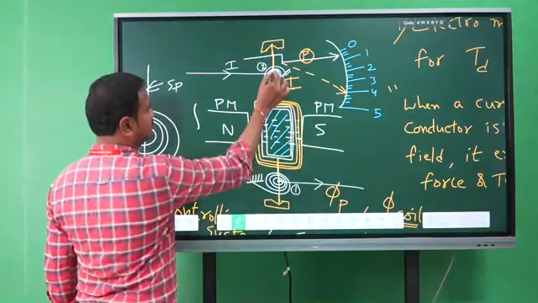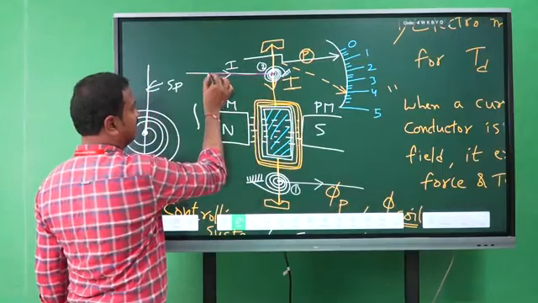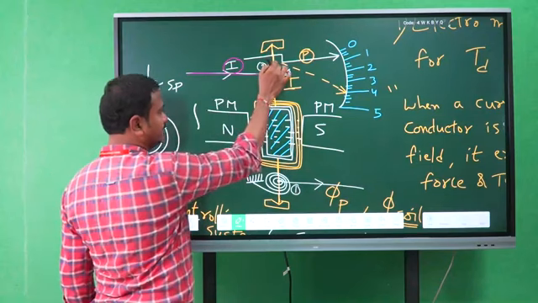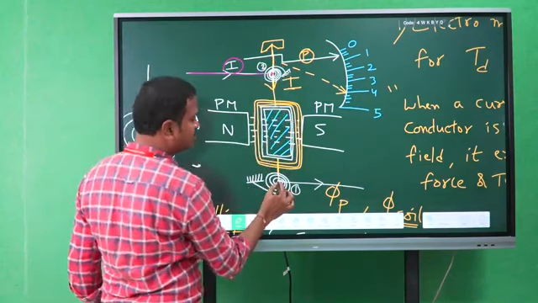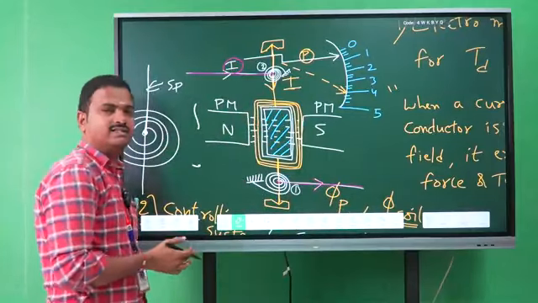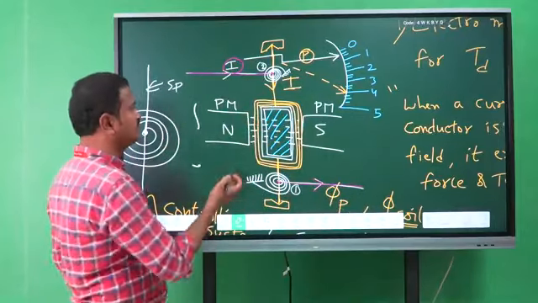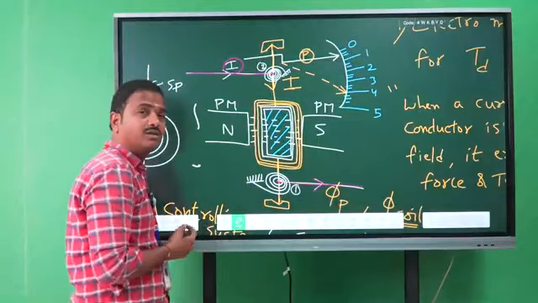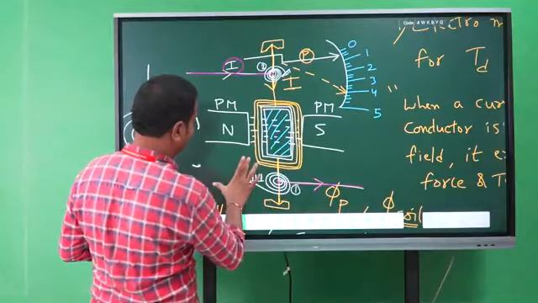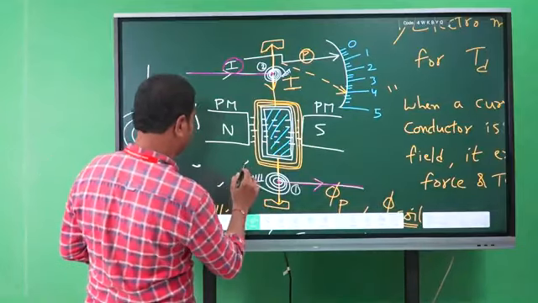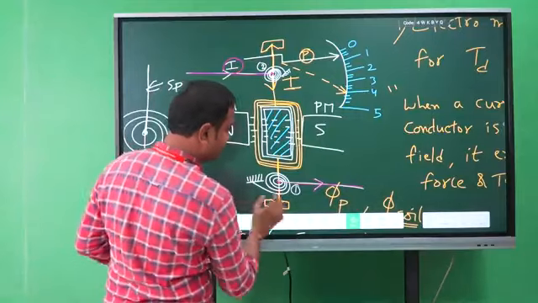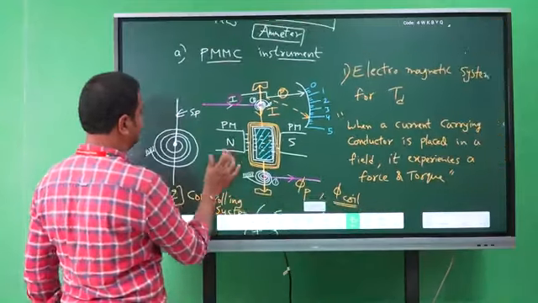The current to be measured enters through the first spring to the coil and to the second spring, then to the next wire or load wire. Clear? So these springs will produce controlling torque. How will these springs produce controlling torque?